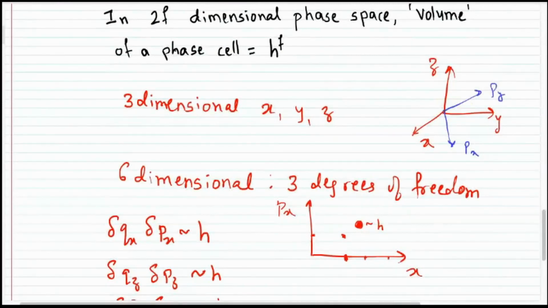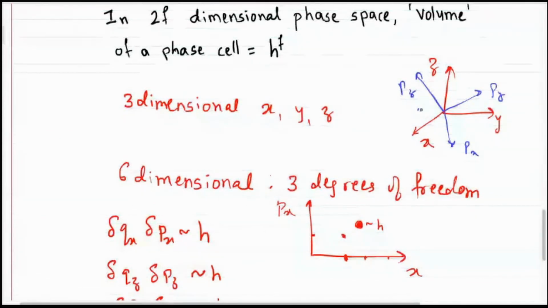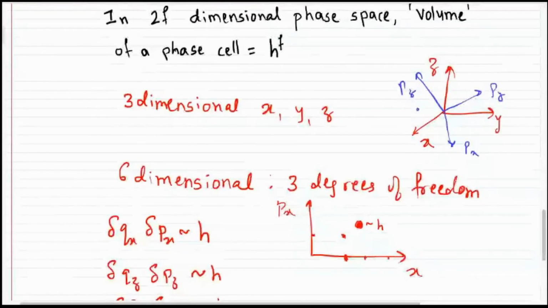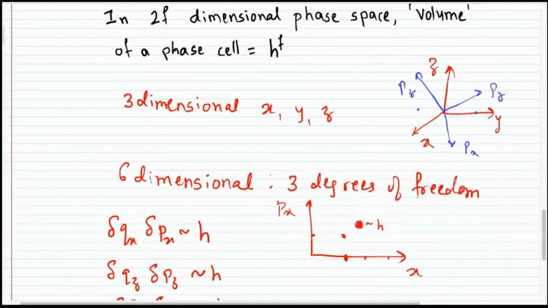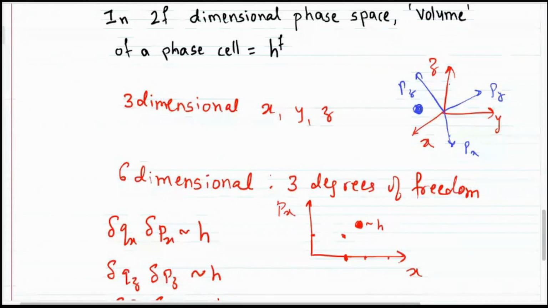And this is pz. Now, when you say the particle is here, there is an uncertainty in mentioning its x coordinate. There is an uncertainty in mentioning its y coordinate as well as z coordinate. And at the same time, there is an uncertainty in mentioning its px, py, pz coordinates. So there will be some small volume around this point within which you can say it is located, not exactly at the center of this or at any particular point in this.